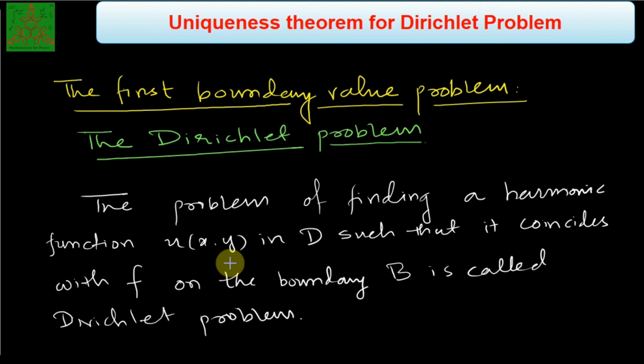Problem of finding the harmonic function u of x, y in the domain D, which coincides with the function f on the boundary. That means del square of u is equal to 0, u is a harmonic function on D, and on the boundary, u is equal to f on B. This is known as a Dirichlet problem, and we need to prove that this Dirichlet problem has a unique solution.